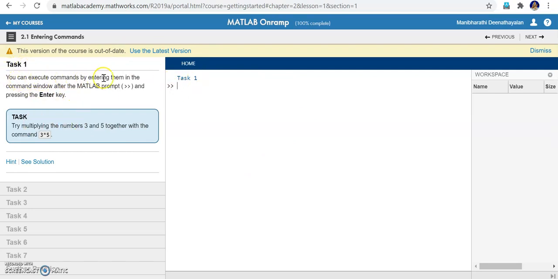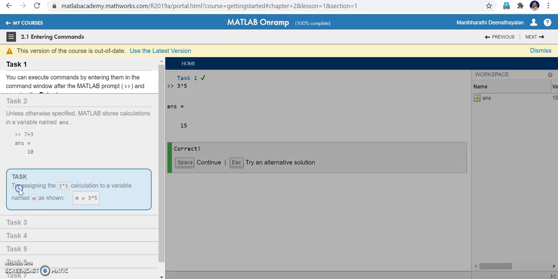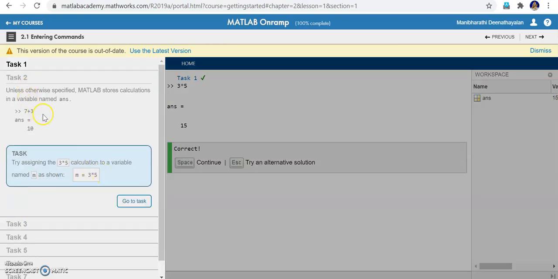Task 1: you can execute commands by entering them into the command window. This is the command window, right? After the MATLAB prompt, the double arrow, you type and press enter. What is the task? Multiply 3 and 5 together. So just type 3 * 5 and press enter. The answer is 15. Correct. That means you have completed task 1. If you want to see the solution, it will be there. Next, move on to task 2.